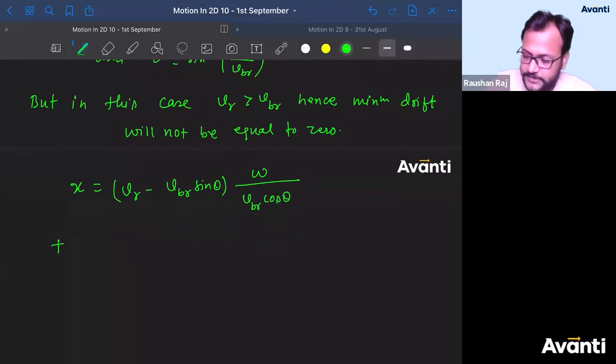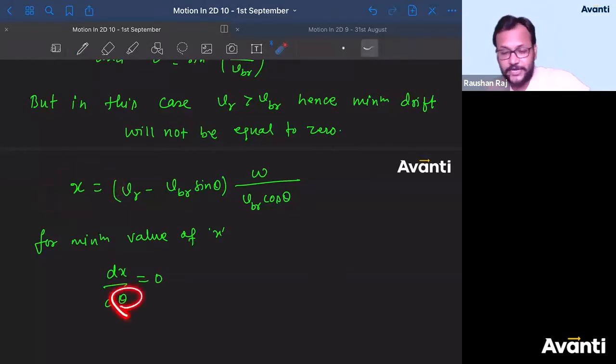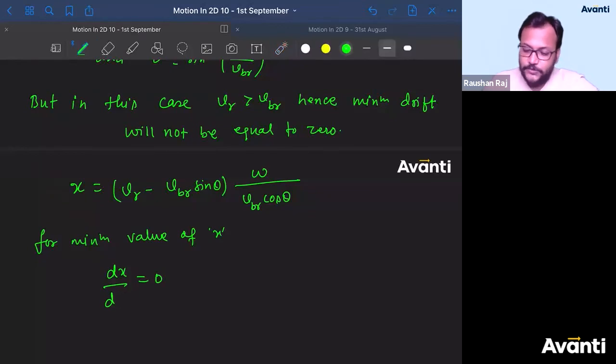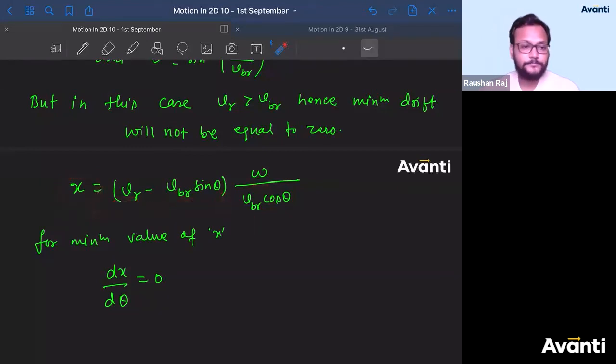So for the minimum value of x, we'll write dx by d theta is equal to 0. Very good, Tanmay. We'll differentiate x with respect to theta. Now there is a question. If you understand this, you know the answer. If you don't understand this, we'll try to figure it out. Sir, why not with respect to VR? Why not with respect to VBR? Why with respect to theta only? Because theta is the variable here. The value of x changes as you change theta, because everything else is constant. So you have to differentiate with respect to theta only.